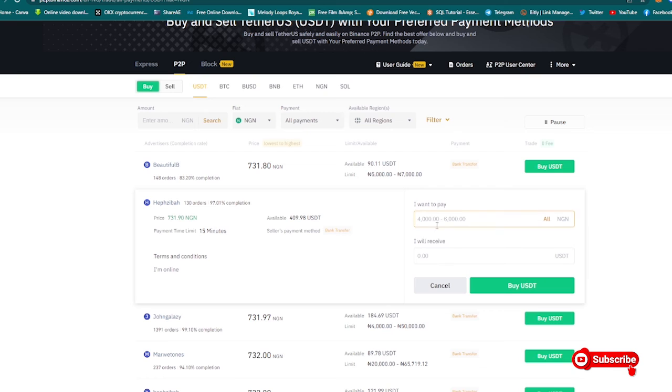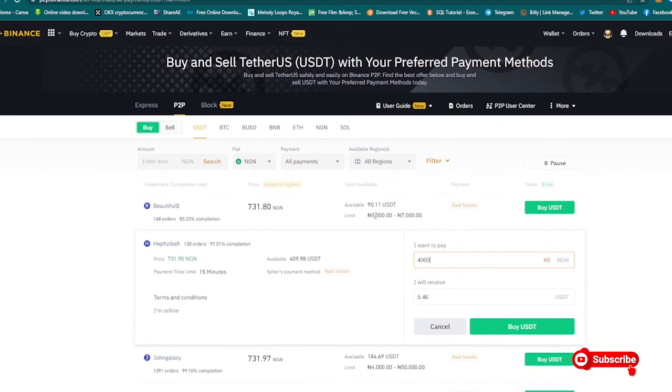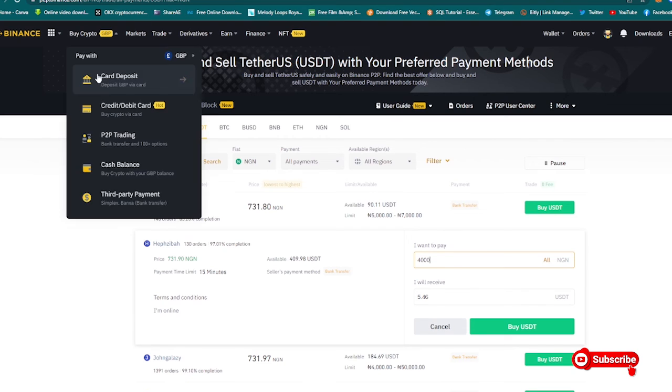Now, if I want to buy this 4,000 naira, I could just click on buy USDT. It brings me right here. I want to pay 4,000 naira. You can see I don't need to pay 9,000 naira as when you're using your debit or credit card information. So 4,000 naira, and then I'm going to get 5 USDT. Once I do so, just click on buy and you're good to go.